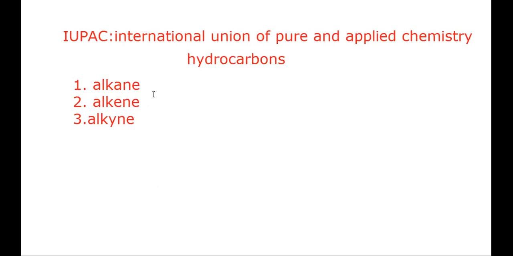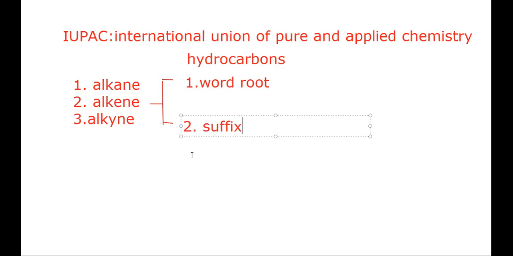According to IUPAC nomenclature, these three categories are classified into two parts: number one is the word root, and the second one is the suffix.